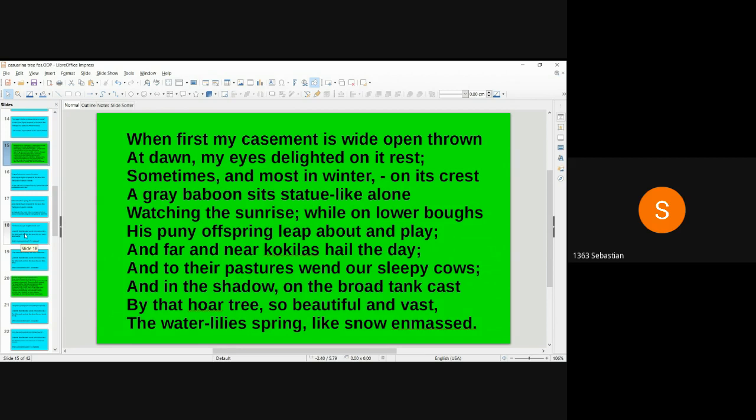Sometimes, and most in winter, on its crest a grey baboon sits, statue-like, alone, watching the sunrise, while on lower boughs his puny offspring leap about and play, and far and near Kokilas hail the day, and to their pastures wend our sleepy cows, and in the shadow on the broad tank cast by that hoar tree, so beautiful and vast, the water lilies spring like snow enmasked.